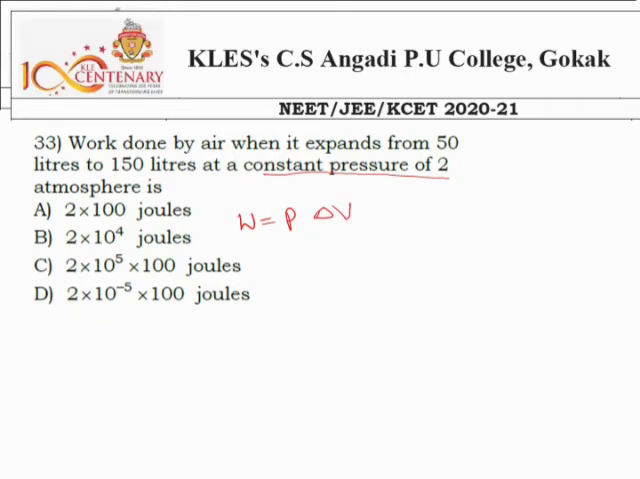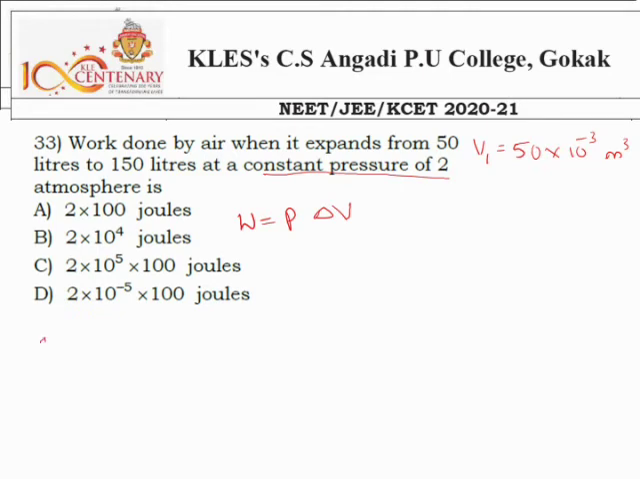What's the value of V1? They said it is initially 50 liter, and I can convert it into meter cube. So 50 into 10 to the power minus 3, 50 into 10 to the power minus 3 meter cube. Why is the conversion factor 10 to the power minus 3 meter cube?